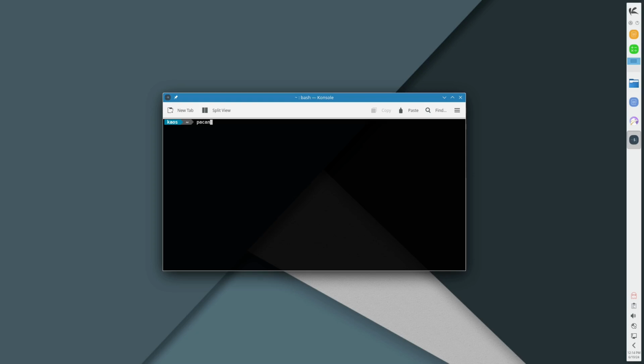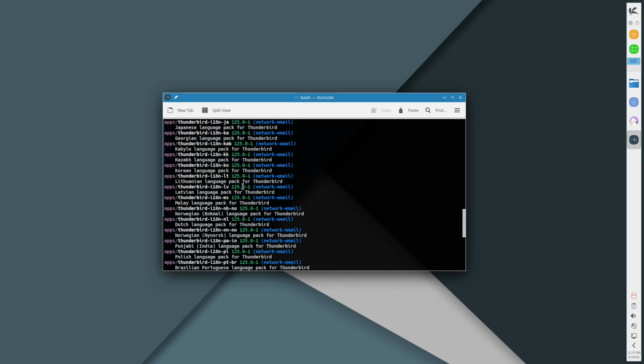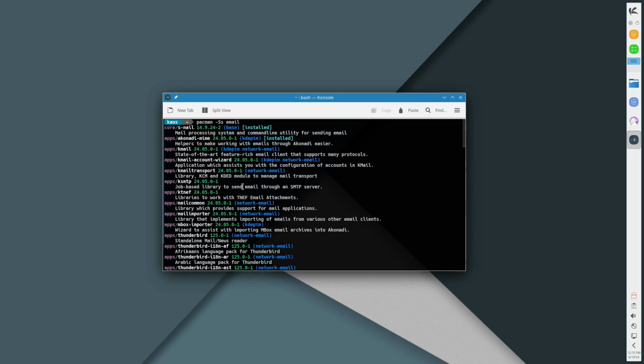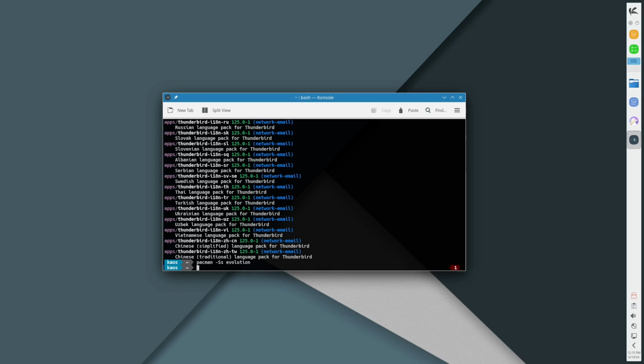Let's do pacman -Ss and do email. This will tell us what email clients are here. You can see it's Thunderbird. So let's go ahead and do the same one, and we're going to look for Evolution, which is my preferred email client. You'll notice it is not here. The reason is Evolution is a GNOME application. Although it is my absolute favorite email client, we do not have that as an option.